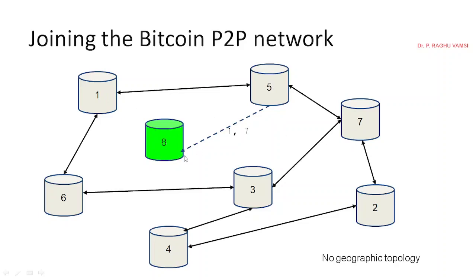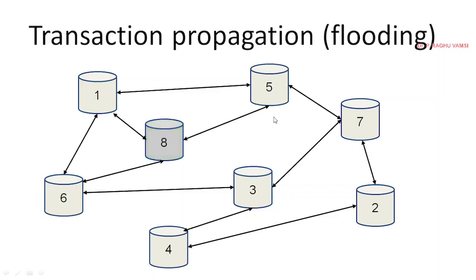Now 8 will form a routing table and connect to 1 and 7, whether or not they are responding. If they respond, fine. Then it will identify the nearest hop, or the node with which it can easily establish a connection. That is the reason it has gone for connection with 1, 6 and 5. Like that the connection will happen. So this is the way of peer-to-peer network communication.